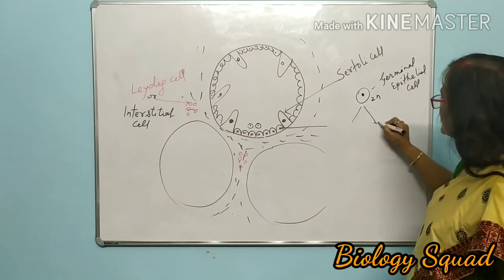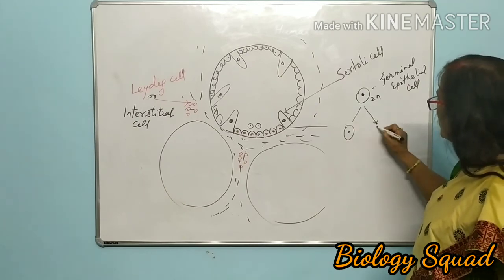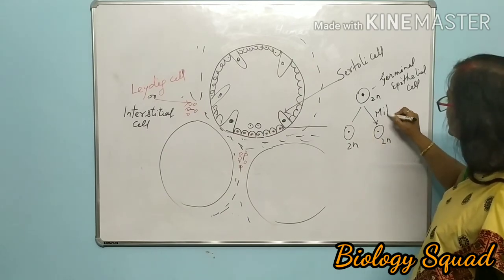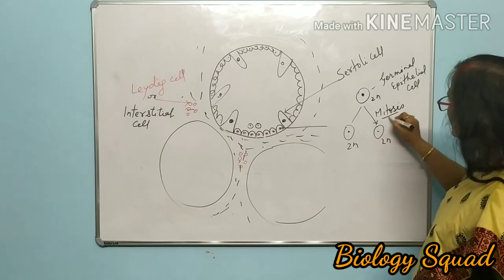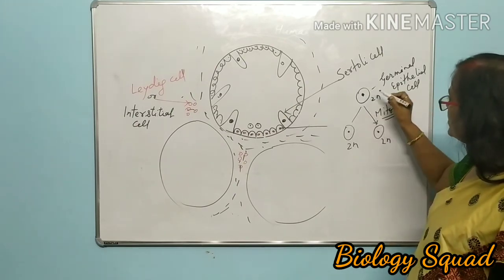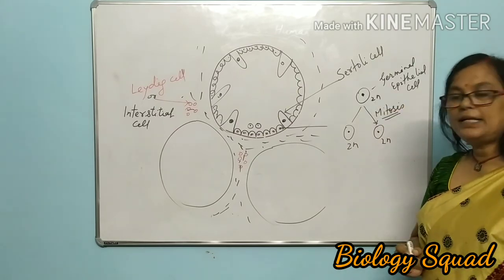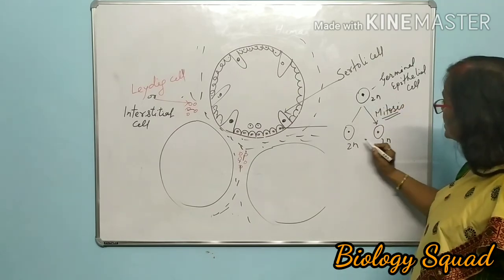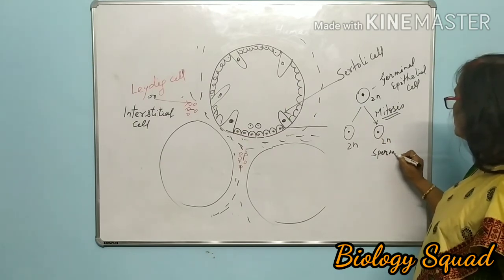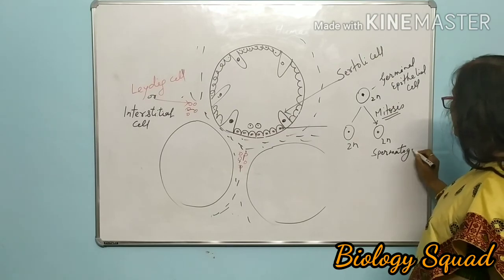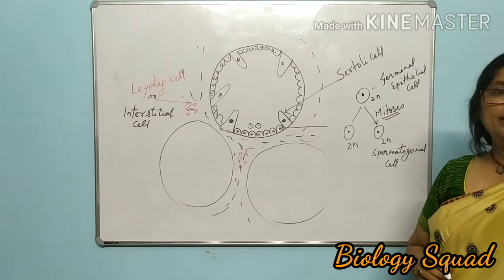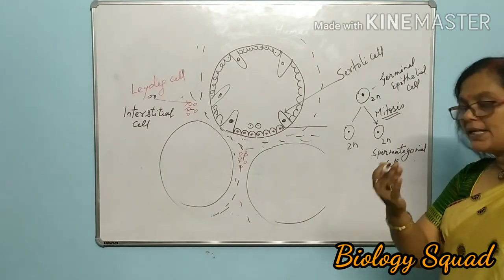This will increase in number and form 2n cells by mitosis division. Mitosis: the number of chromosomes will remain the same as that of the primitive cell. And now these cells can be treated as spermatogonia, spermatogonial cells. You may also call it a primary spermatocyte.